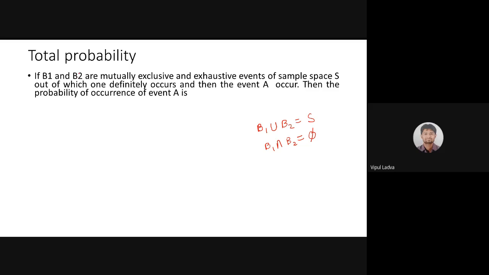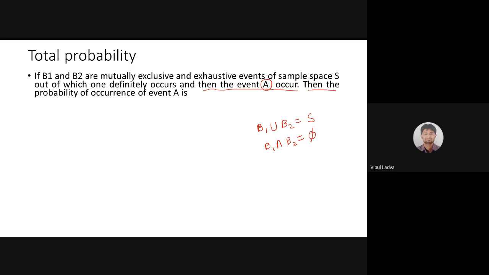So B1, B2 are both mutually exclusive and exhaustive, and we are taking one of the sample spaces, out of which one is definitely going to occur. That means either B1 is going to occur or B2 is going to occur. If B1 is going to happen, then B2 will be absent. If B2 is happening, then B1 will not happen. So both these are mutually exclusive, exhaustive, and one of those events is surely going to occur. And after the occurrence of B1 or B2, the other event, event A, will be occurring.